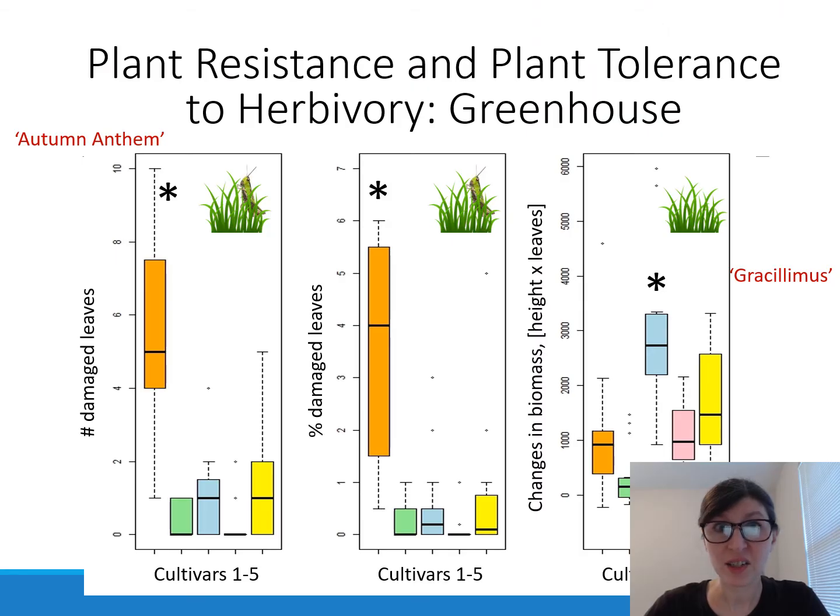And here are the results from our greenhouse experiment. We observed variation in plant responses to grasshopper herbivory. One cultivar, Autumn Anthem, showed the lowest resistance to grasshopper herbivory, and one cultivar, Grasshopper, shows the highest tolerance to grasshopper herbivory.